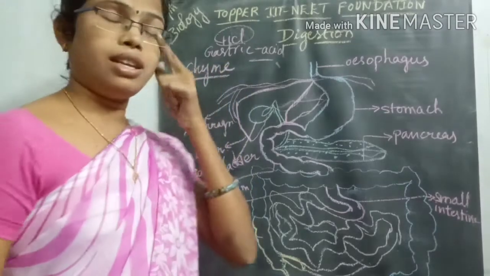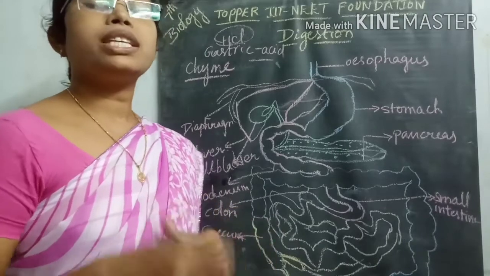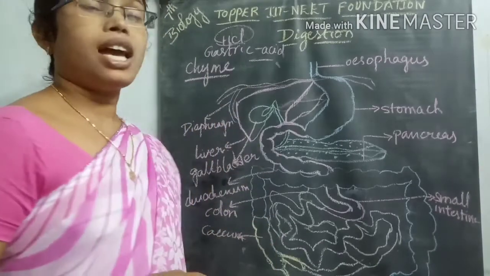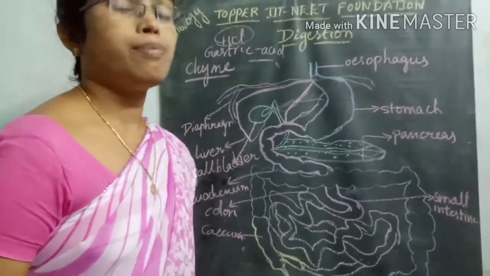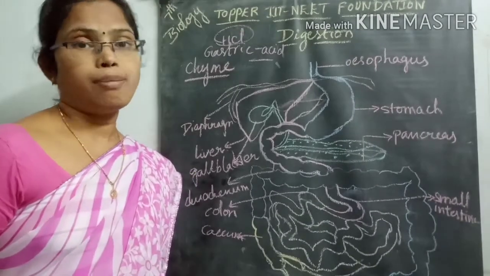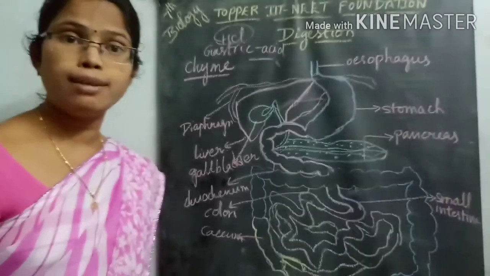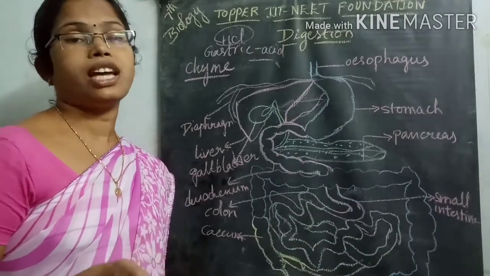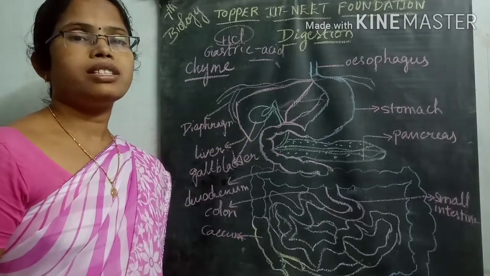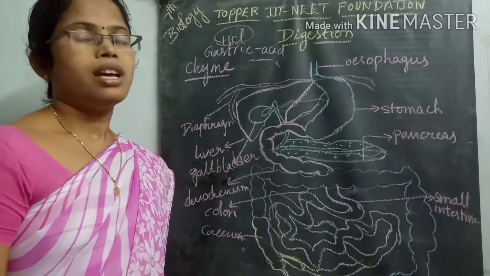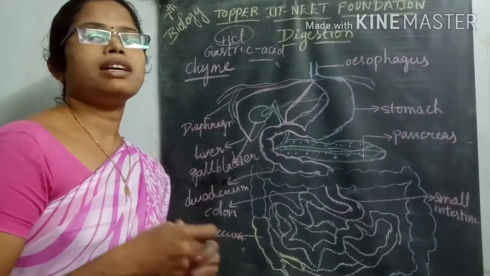What is that food material? Chyme. This chyme is mixed up with the gastric acid due to the contractions and relaxations inside the stomach region. These movements, the contractions and relaxations made by the muscles present in the stomach walls, are called peristaltic movements. What are they? Peristaltic movements. These peristaltic movements play a very important role in mixing up the food material.